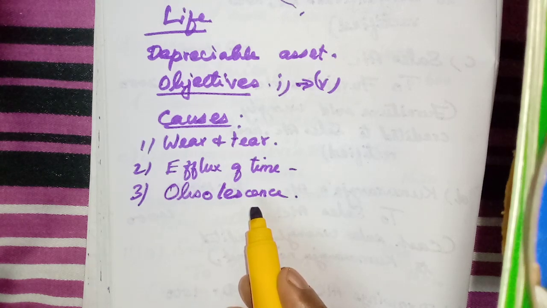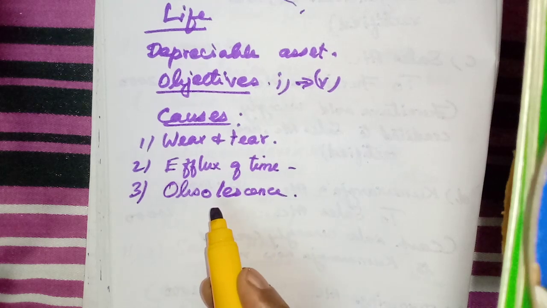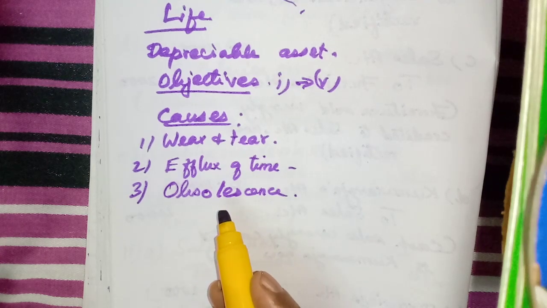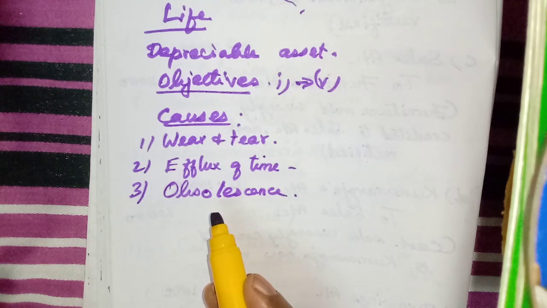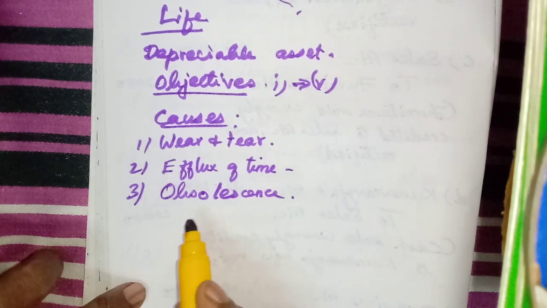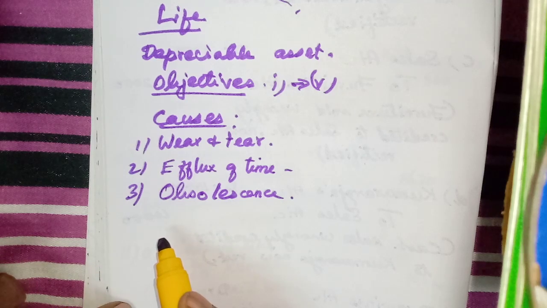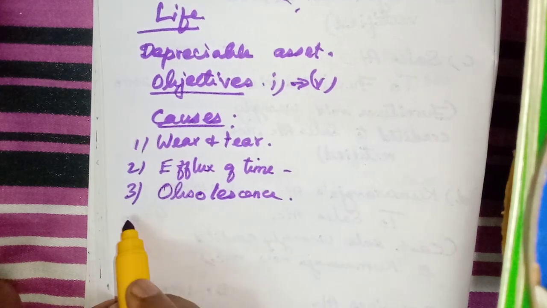New machineries will come into use, so the old-fashioned machineries will become out of date, that means out of use. It will not have any value. That is called obsolescence.